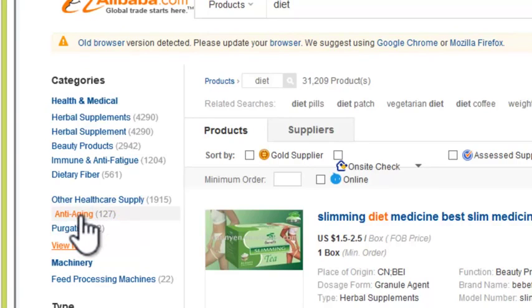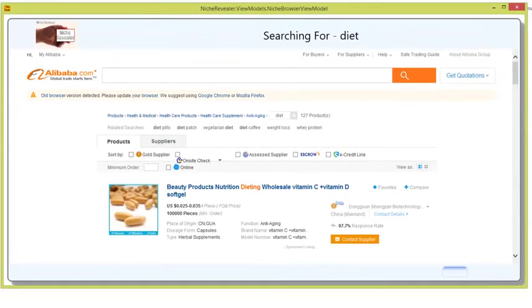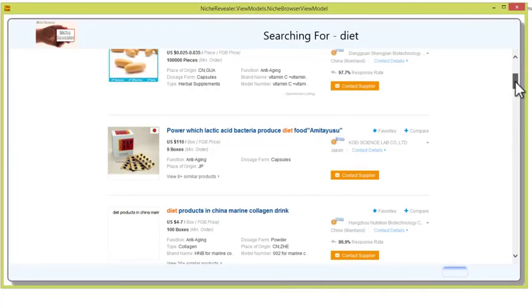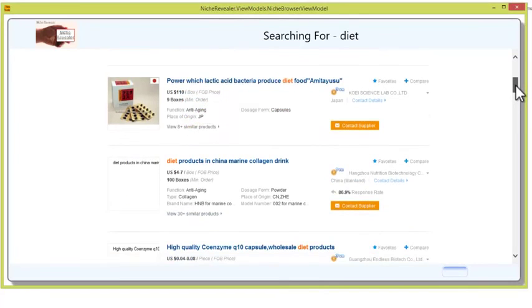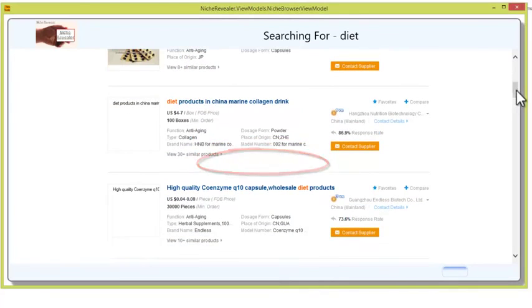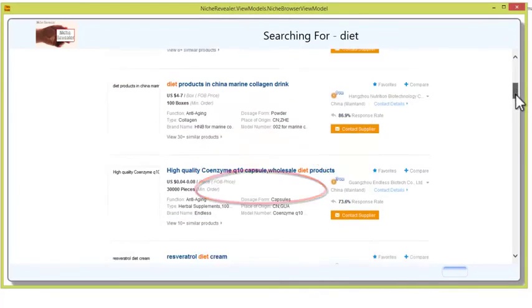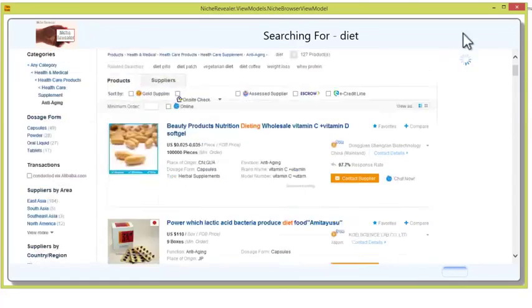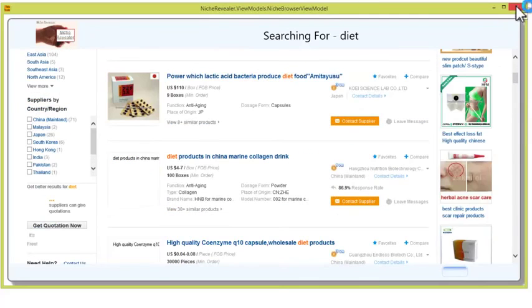Let's just have a look at anti-aging as an example. And then we can look at specific products that they have for anti-aging. No, I'm not suggesting you buy any of these products. I'm just suggesting that you're using them as ideas for your new site or your new niche or your new articles about that niche. And we can see here we've got lactic acid bacteria, we've got marine collagen drinks, we've got Q10 capsules. So obviously you can go through resveratrol, diet cream, loads and loads of different ideas for your niche within the diet niche.